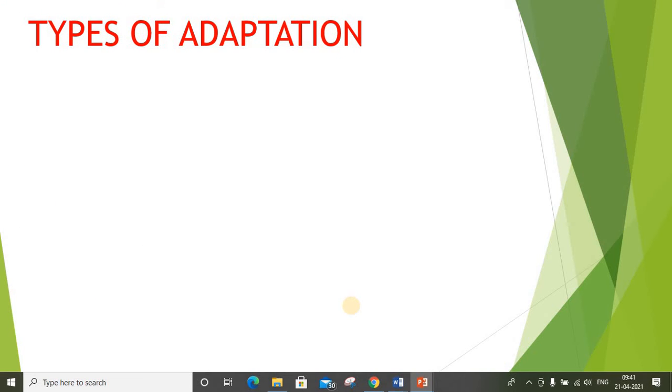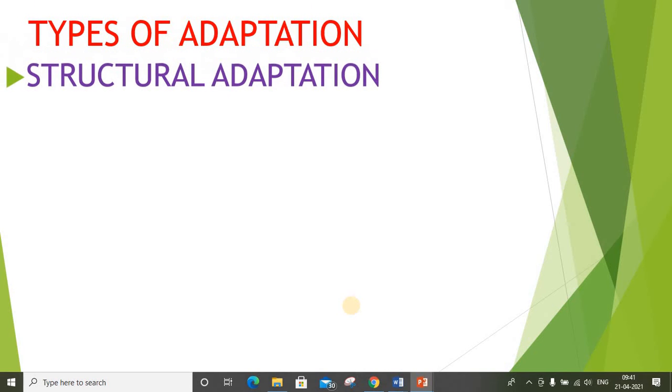Next is the types of adaptation. Here we will discuss the various types of adaptations in brief, and we will have a separate lecture to explain in detail the different types of adaptations found in animals. First is the structural adaptation. If we talk about the structural adaptation,